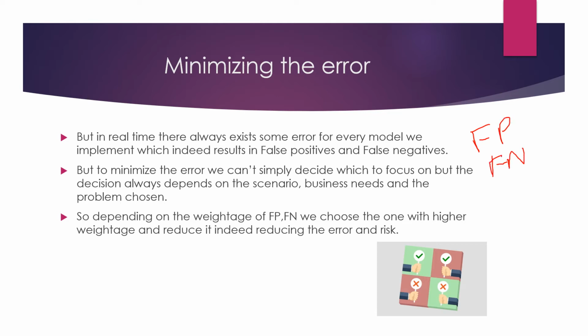But in all the cases, we can't focus on both of them. Depending on our problem statement, our business case, and the scenario, we have to choose which one to focus on. In each case, there may be different weightage for false positive and false negative. The one with more weightage, we choose and reduce it so as to reduce the error and risk associated with it.